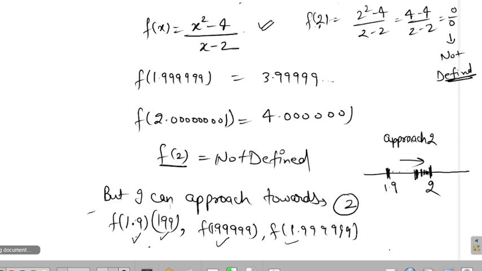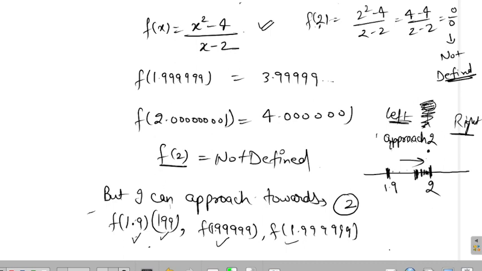Gayatri, am I approaching from the left side or right side? Right side, sir. Your voice is cutting. Okay. Gayatri beta, look here. If Gayatri is standing here, look at the screen, don't think you are here. If this is the center, this is left and this is right. For the point, don't think you are facing this towards us. If this is the point 2, this is the left side and this is the right side, correct Gayatri?